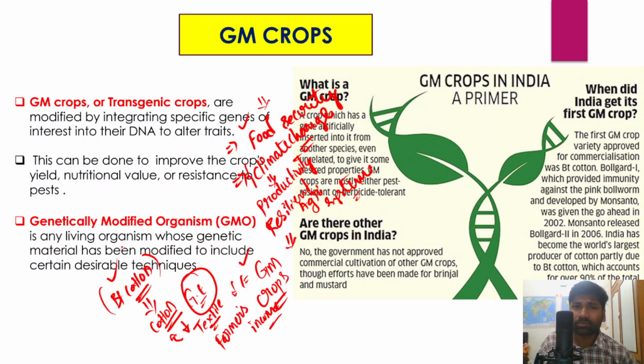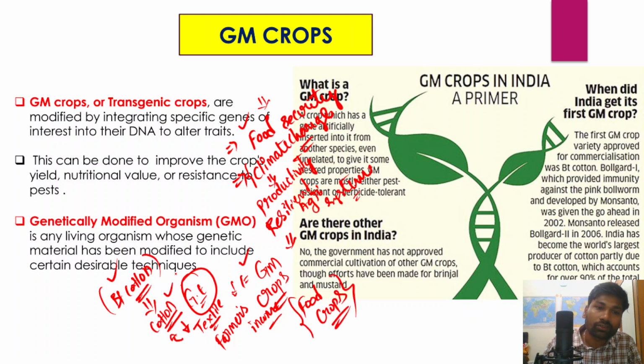Apart from that, in India there are also efforts to introduce BT brinjal and GM mustard. As of now, we have not introduced any genetically modified food crops. The approval is only given for BT cotton, which is the only GM crop introduced on a commercial scale in India. Firstly, we will try to understand what exactly GM crops are, and what the benefits, advantages and disadvantages of these genetically modified crops are.